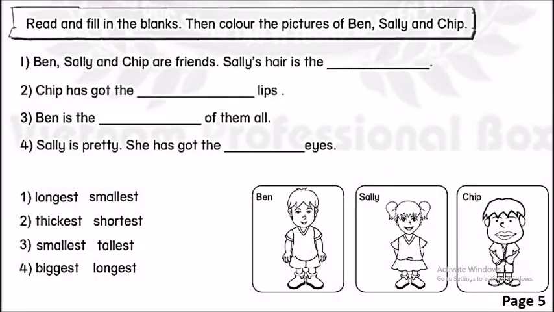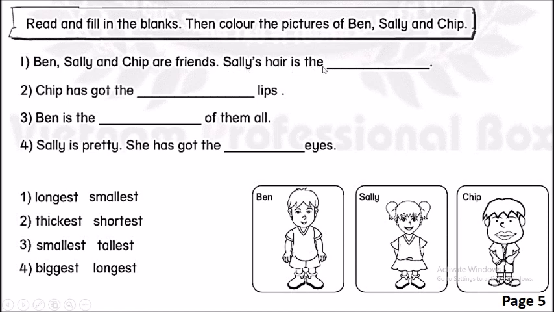Now we move to exercise 3. Read and fill in the blanks. Then color the pictures of Ben, Shelly, and Jeep. Okay, you can see on the string there are 3 students, Ben, Sally, and Jeep. Now you will read 4 sentences, then choose one of 2 answers to fill in the blank. For example, Ben, Sally, and Jeep are friends.